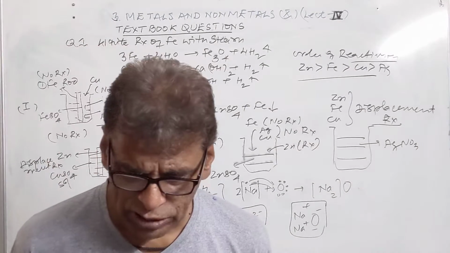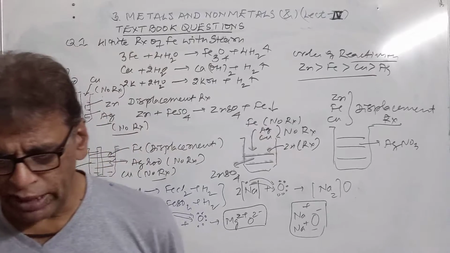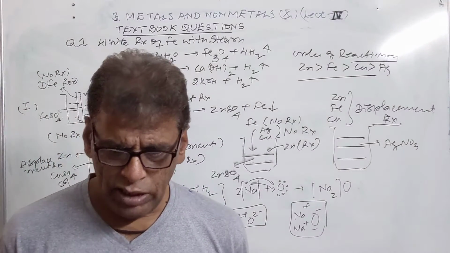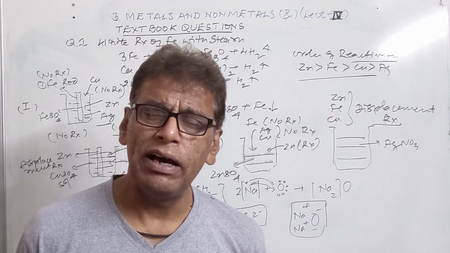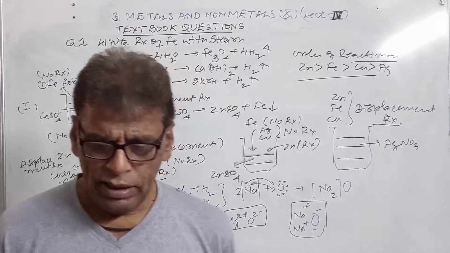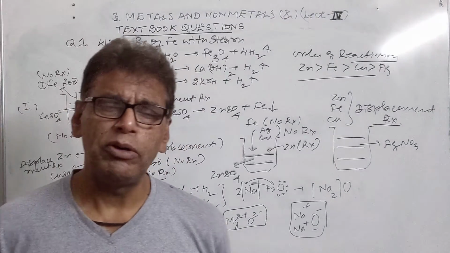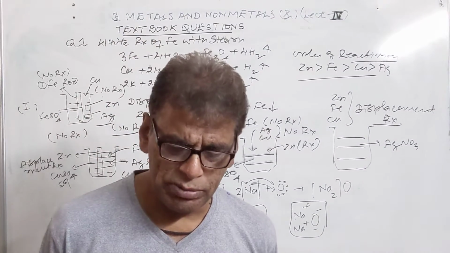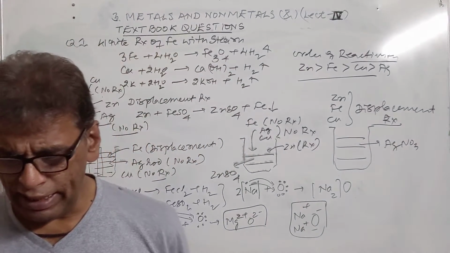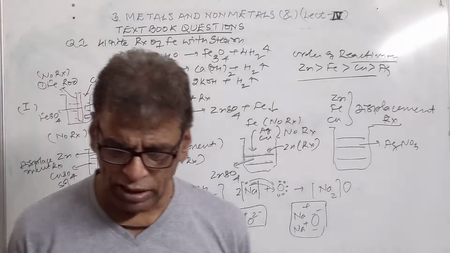We have explained this question. Metal oxides of zinc, magnesium and copper are heated with the following metals. If zinc oxide is heated with zinc, nothing will happen. Magnesium oxide heated with zinc, zinc will definitely take up oxygen from the magnesium due to its more electropositive character. Magnesium will not attack MgO. Similarly, copper will not attack.